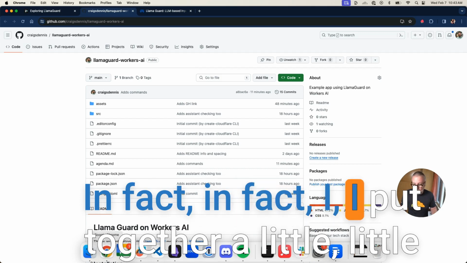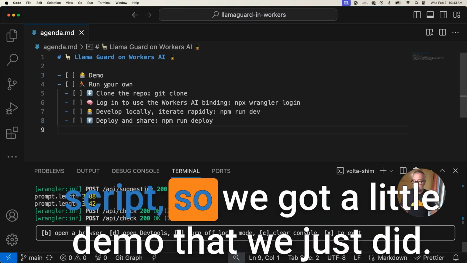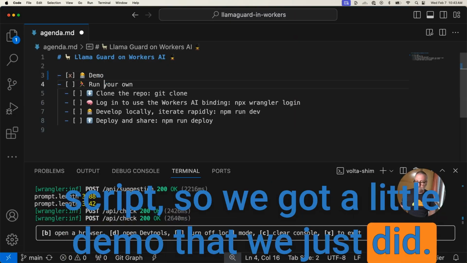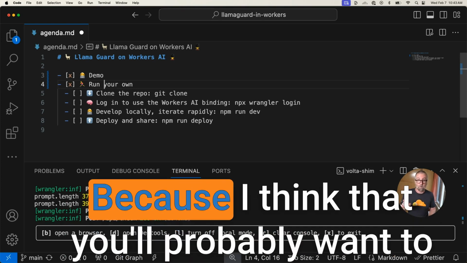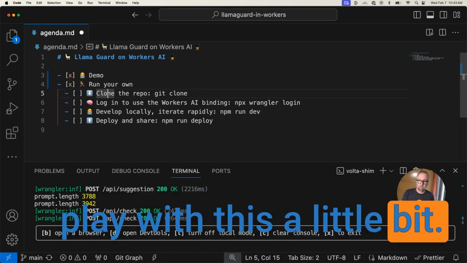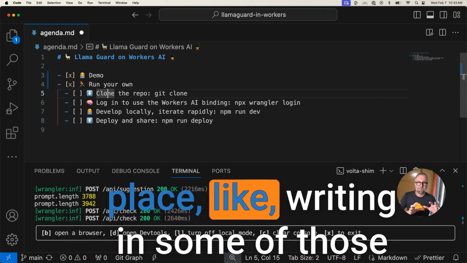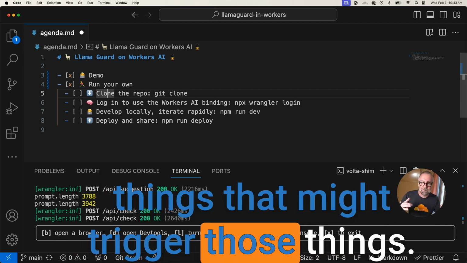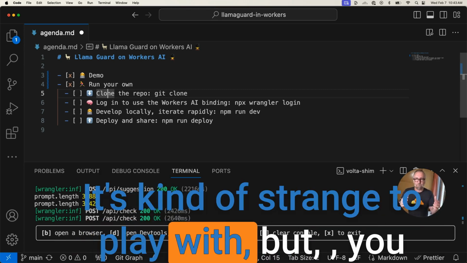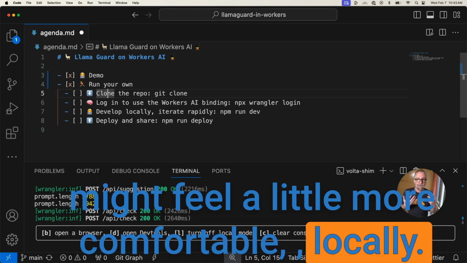In fact, I put together a little script. So we got a little demo that we just did. I'm going to show you how you can run your own, right? Because I think that you probably want to play with this a little bit. It might feel a little weird, like on a hosted place, like writing in some of those things that might trigger those things. It's kind of strange to play with, but you might feel a little more comfortable locally.